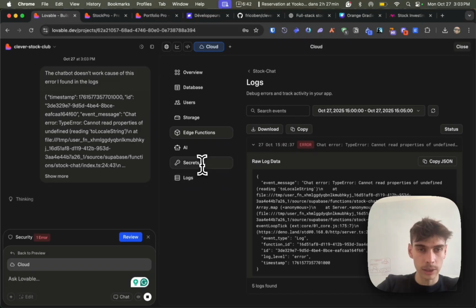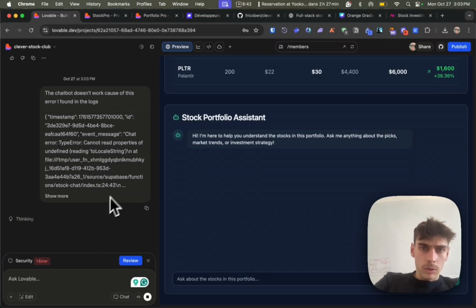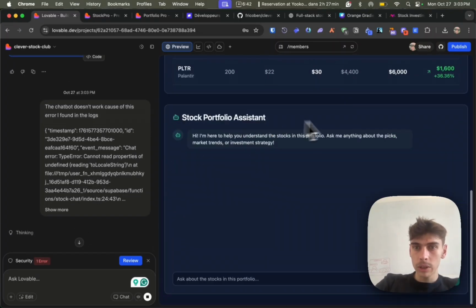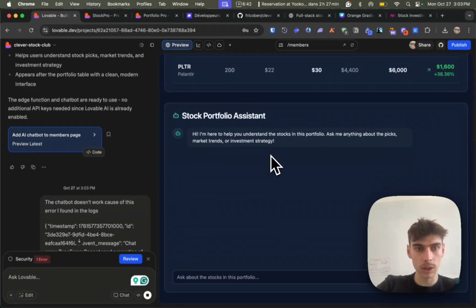Now we'll let the chatbot actually try to debug the system again, but we already can see that's a pretty good design in my opinion. It makes sense with the rest of the website, so that's pretty cool.